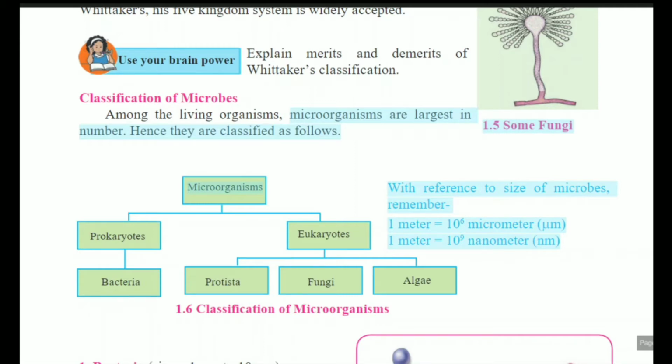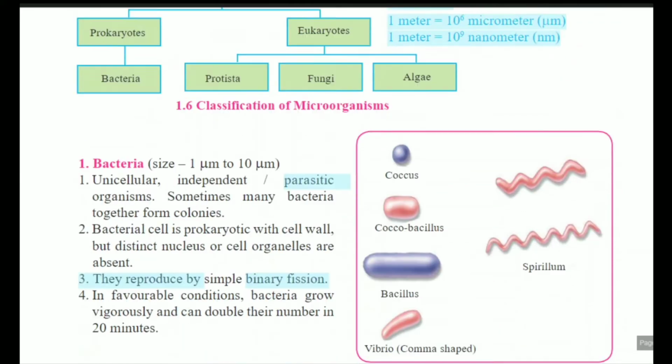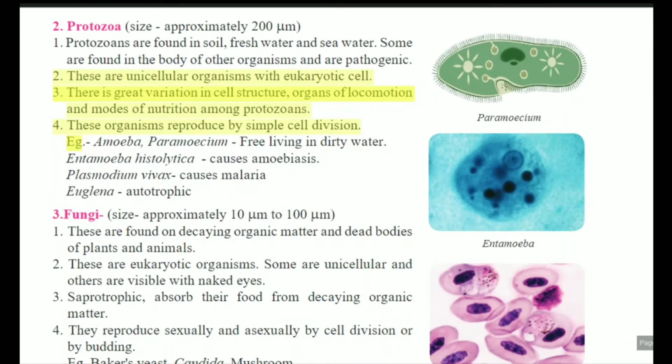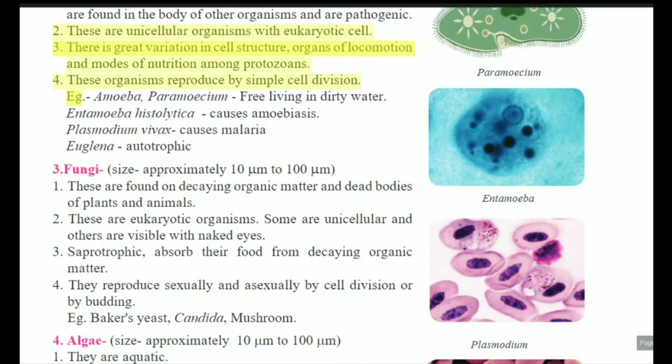In our first lesson, the last point of our discussion was the classification of microbes. Microorganisms are largest in number because their multiplication rate is very fast. They require very less time. This chart we studied already: prokaryotes and eukaryotes. In prokaryotes, bacteria; in eukaryotes, protista, fungi and algae. We discussed the characteristics of bacteria according to shape, the types of bacteria. We discussed the protozoa, which are parasitic.